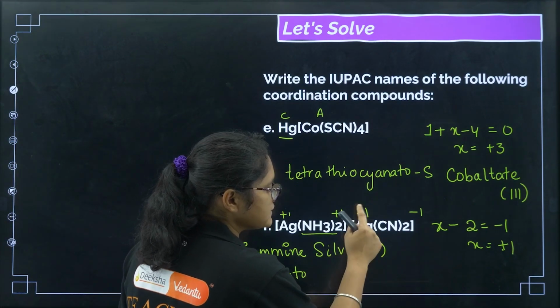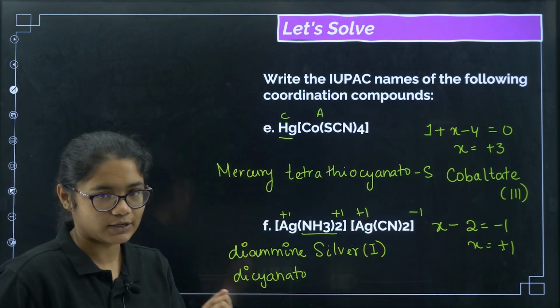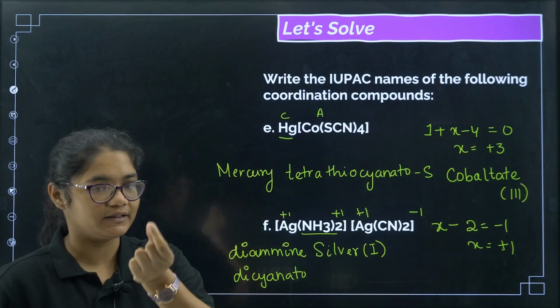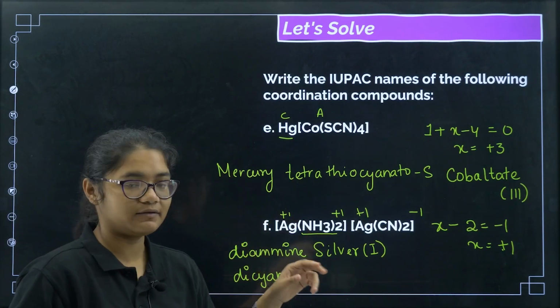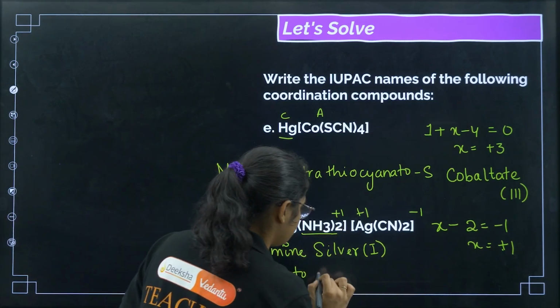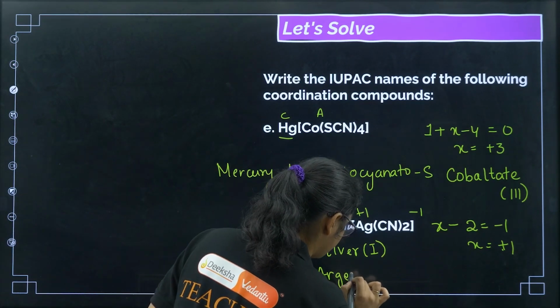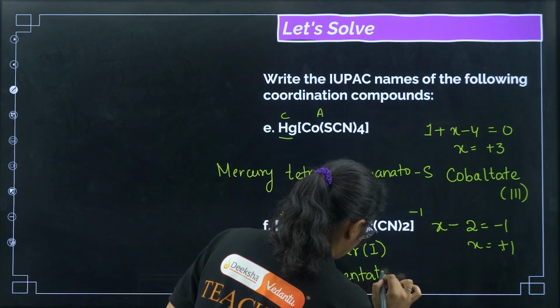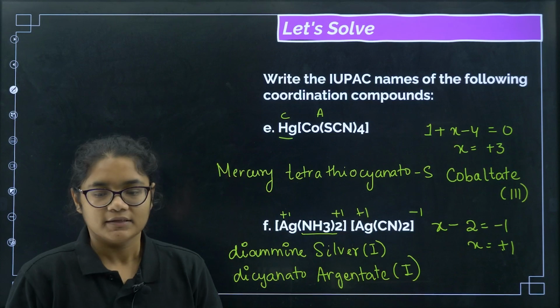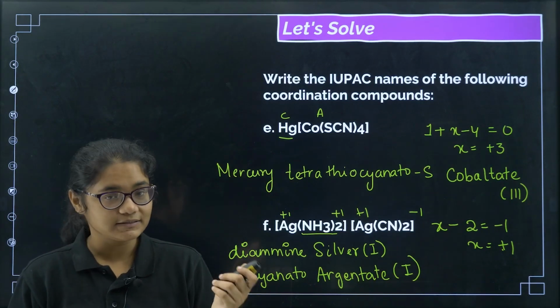But here the metal is part of the anionic complex, right? So we have to end the name of the metal with ATE. Now we will not use silver, we will use its original name, argentum. So the name will become argentate, and again the oxidation state is +1. These are some of the examples that we have practiced.